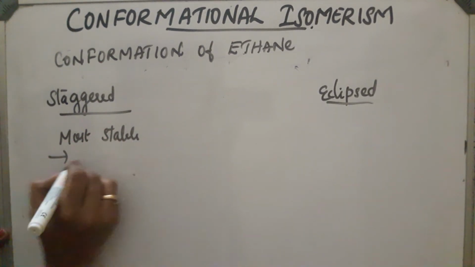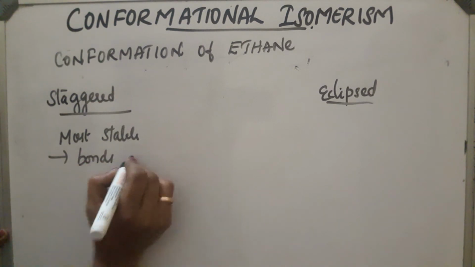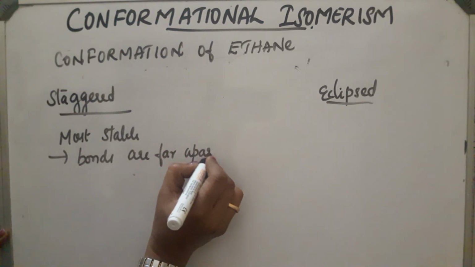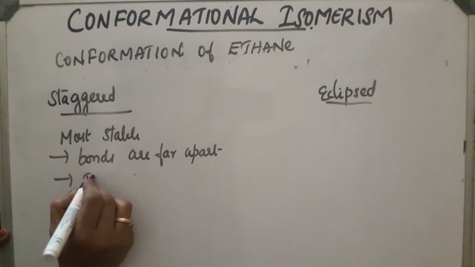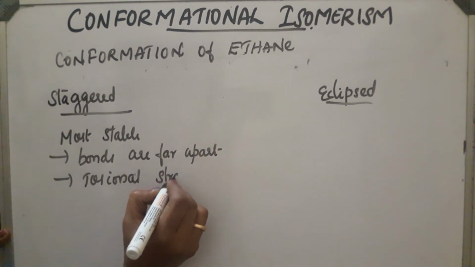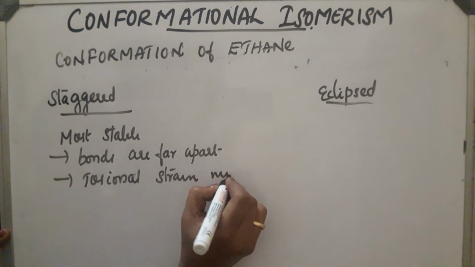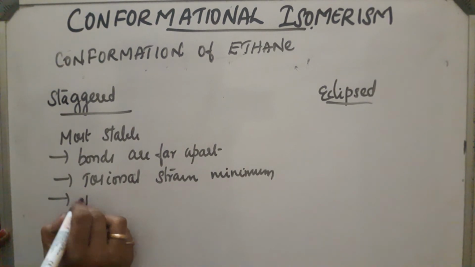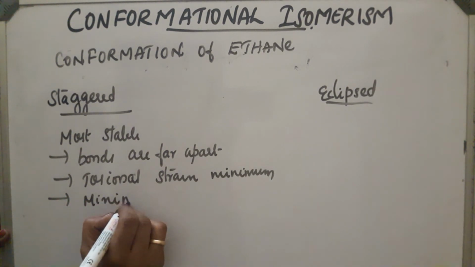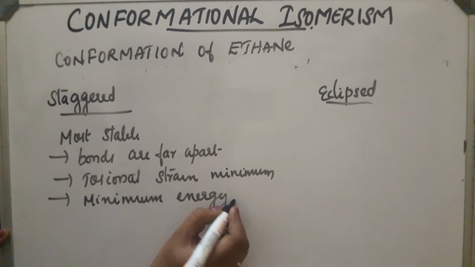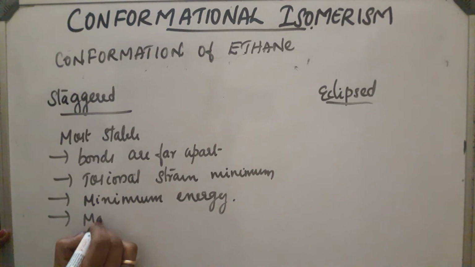Because bonds are far apart. That means torsional strain is minimum, minimum energy, and the torsional angle will be maximum.